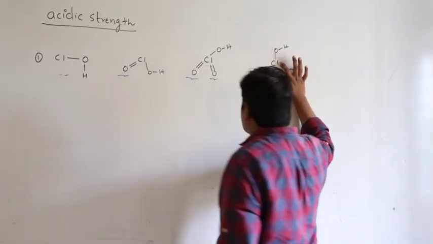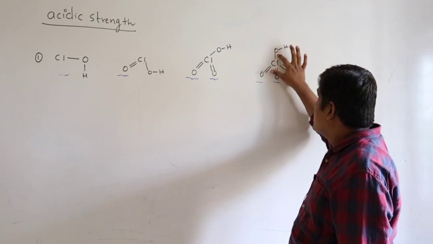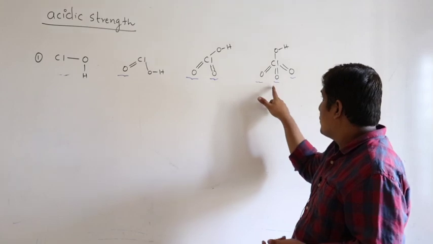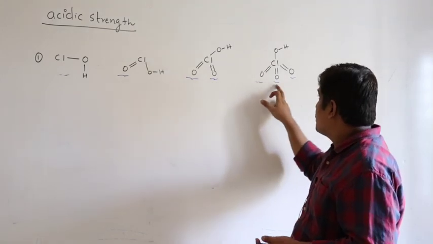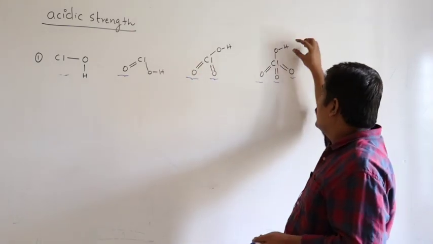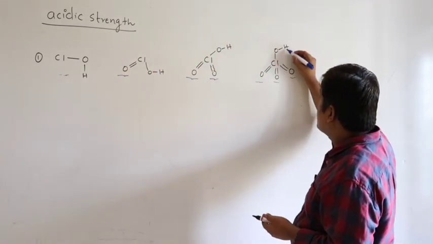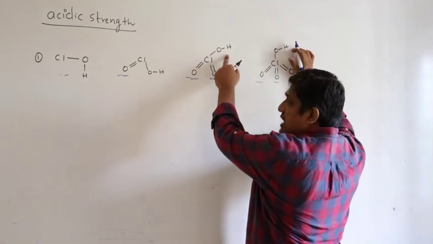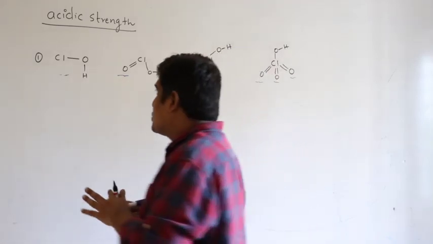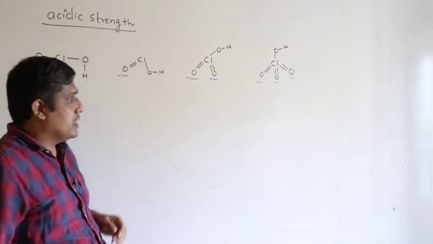So this chlorine is more electronegative because it carries more positive charge and pulls from this oxygen, and makes the oxygen pull more electron density from hydrogen, right? So as I move from right to left, the number of unprotonated oxygens decreases, the electronegativity of chlorine also decreases, thereby the positive charge on this hydrogen atom gradually decreases. That means this hydrogen can be released with ease compared to this hydrogen, which in turn can be released easily compared to this hydrogen. That means acidic strength increases as the oxidation state of the central atom increases.